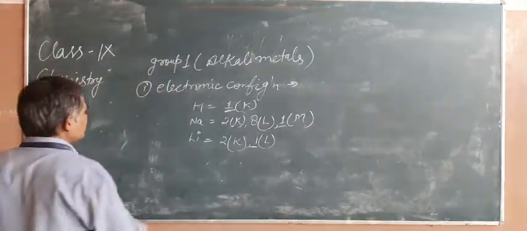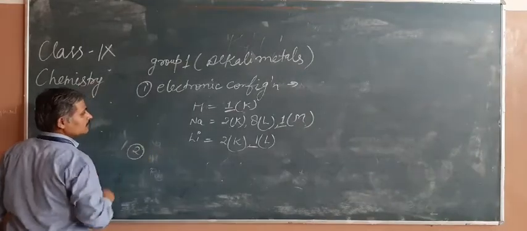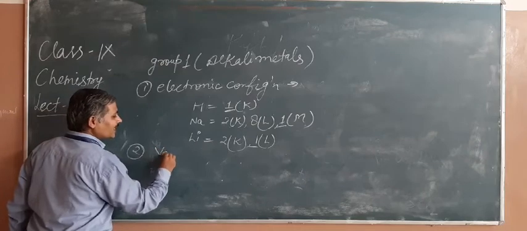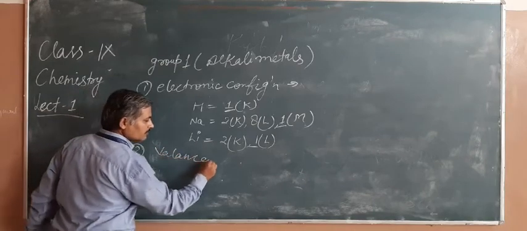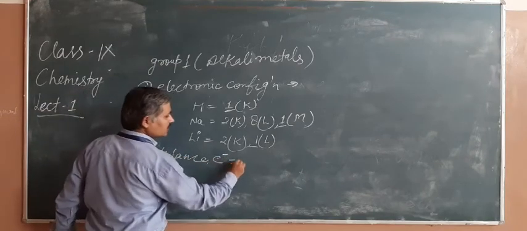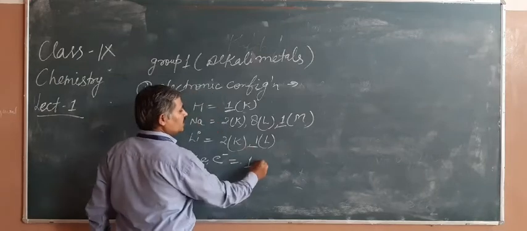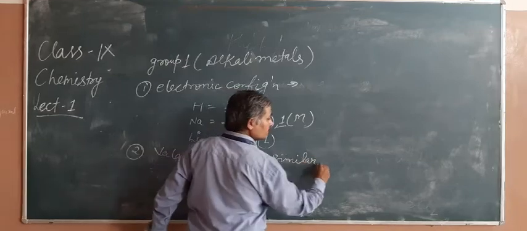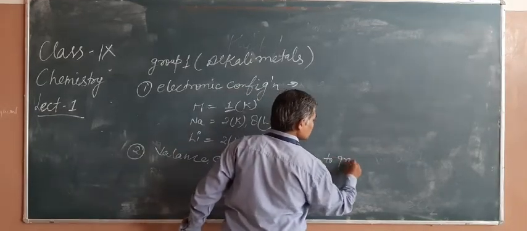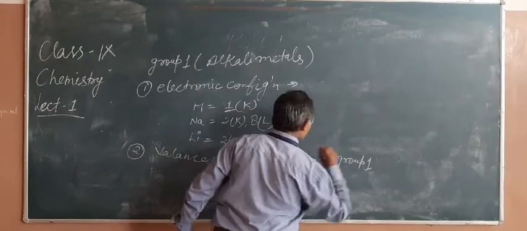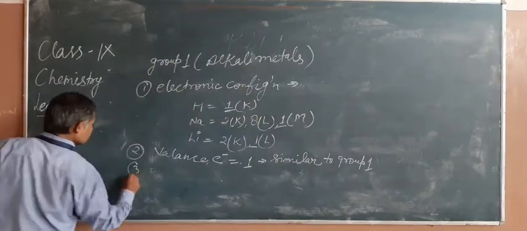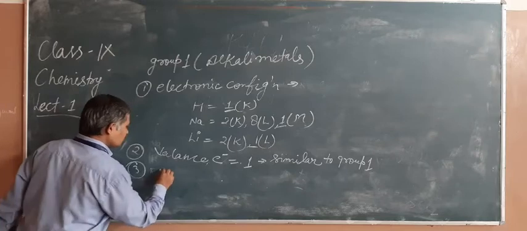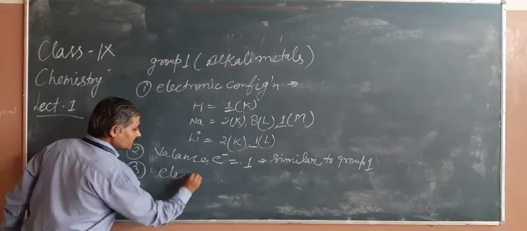Then second, its valence electrons. So valence electrons are 1, which is similar to group 1 elements. Third, its electropositive character.